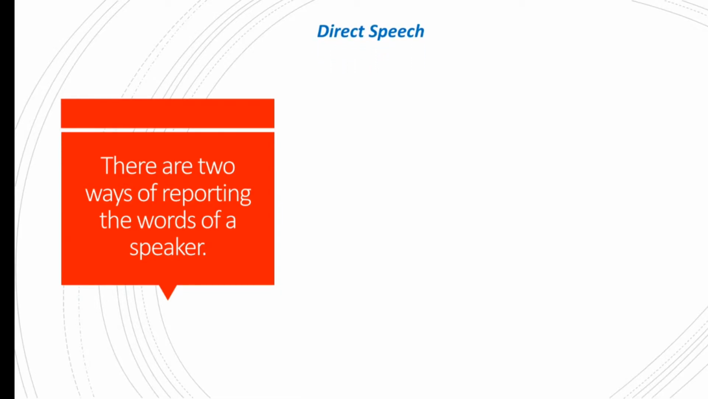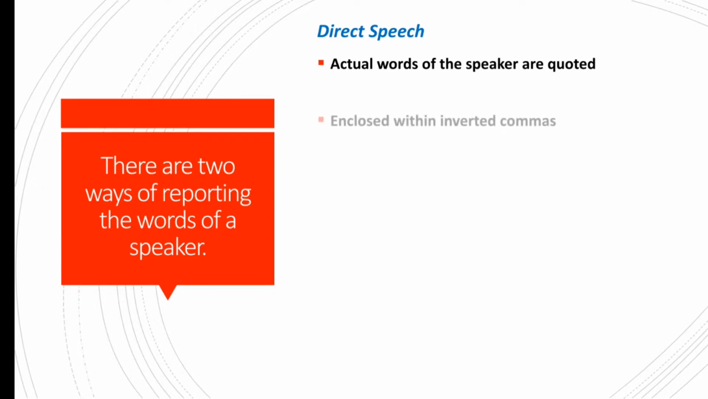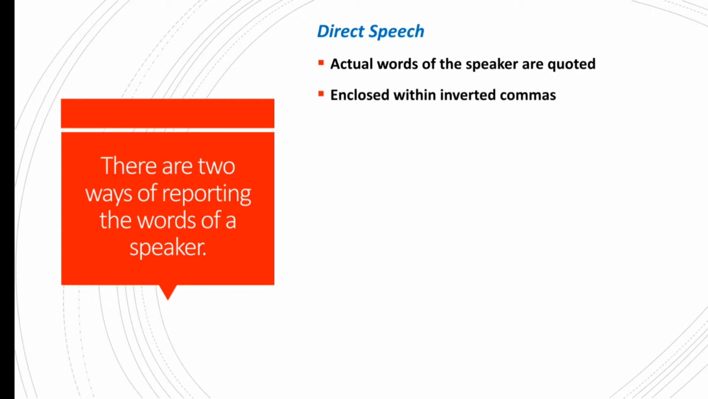Direct speech. Reporting the words of the speaker in the same way is called direct speech. This is done with the help of inverted commas. The exact words of the speaker are placed within inverted commas. The remaining part of the sentence, that is words outside the inverted commas, is called the reporting verb.